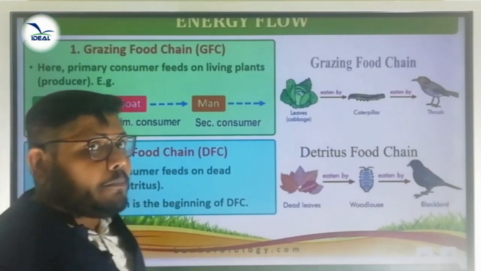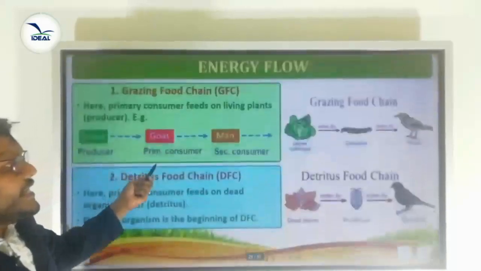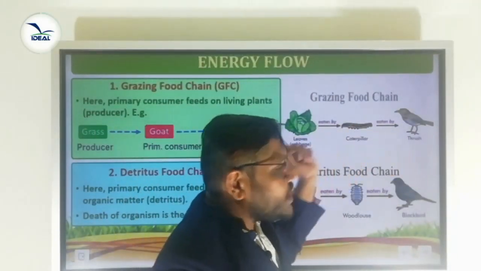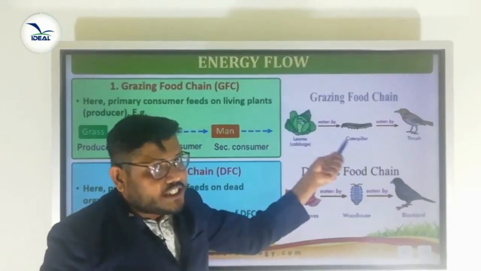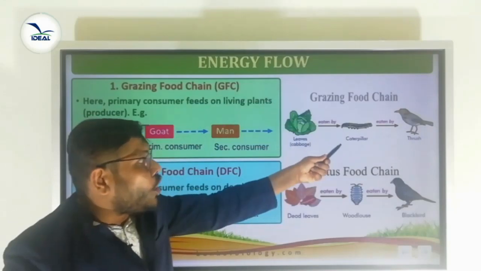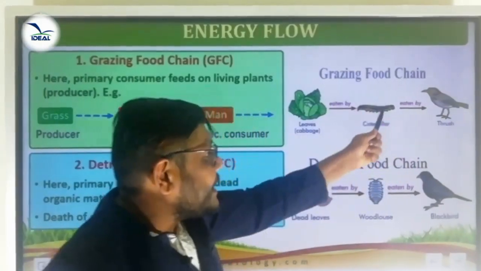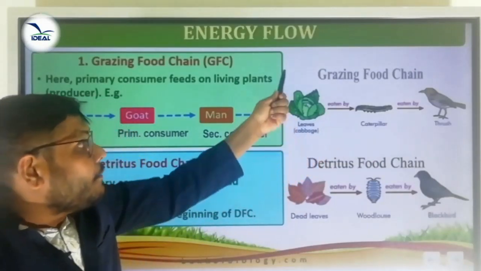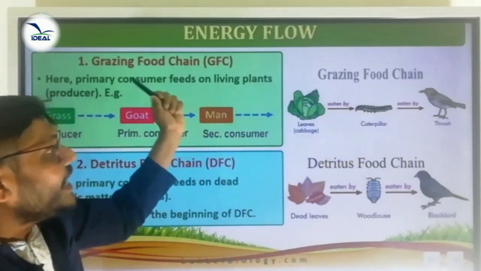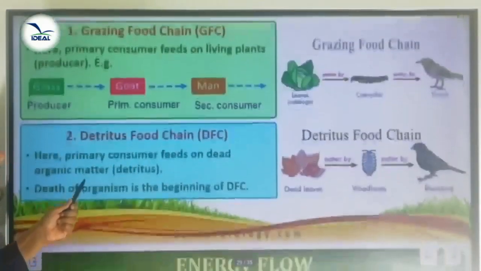The grazing food chain begins from where? Producer level. Look here, in the grazing food chain, leaves are eaten up by caterpillar, which is eaten up by thrush. So in this food chain, we can see that the primary consumer feeds on living plants. The primary consumer is caterpillar. That caterpillar feeds on which one? Plants or living plants. So this type of food chain is called a grazing food chain. Is it clear?